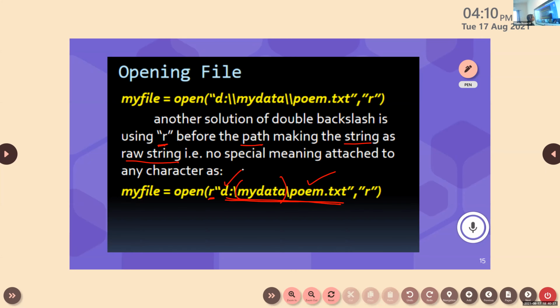If we are using R before the path of a file, the string becomes a raw string, which means there is no specific meaning attached to any of these characters. Is that clear? Even if \n or \t is detected, it will not treat it as a special or escape character. Okay. Yes, my dears.